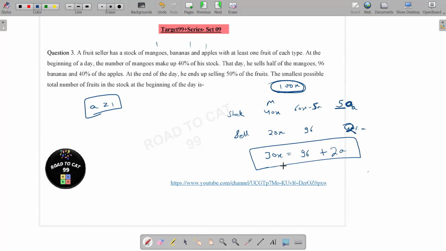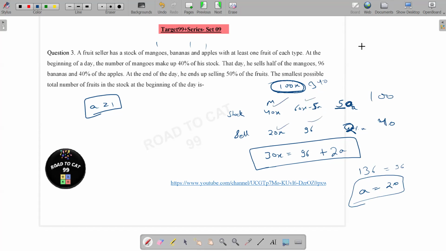We take 3.3? If I take 3.3, this would technically become 99 is equal to 96 plus 2A, then A is not an integer. Can we take 3.4? Yes, I think 3.4 should work because 34, 68 and 136. So A should be 20. A is 20, so this would be 100, this would be 40. No issues in that. This is 340. This would also work.